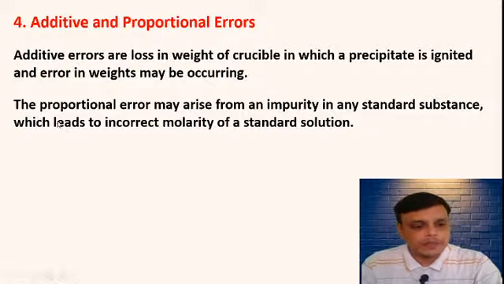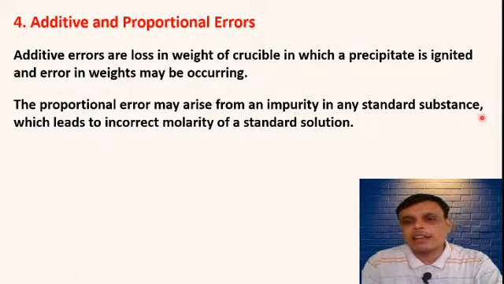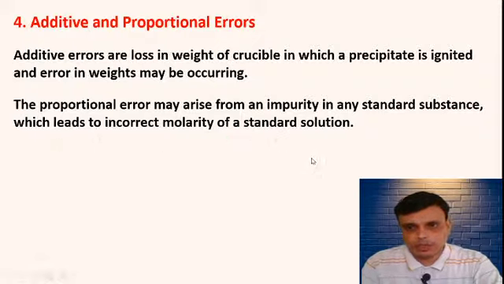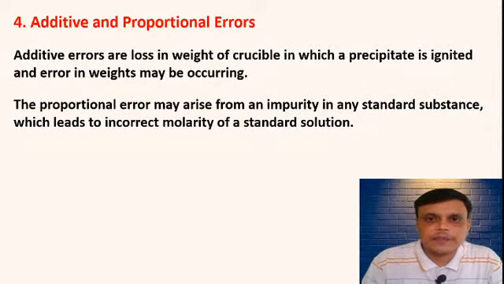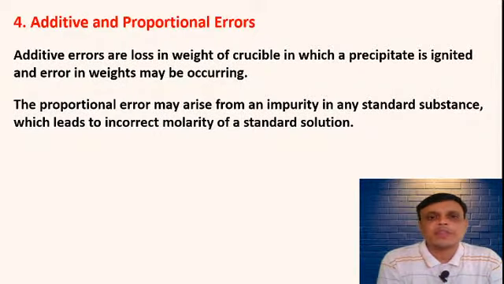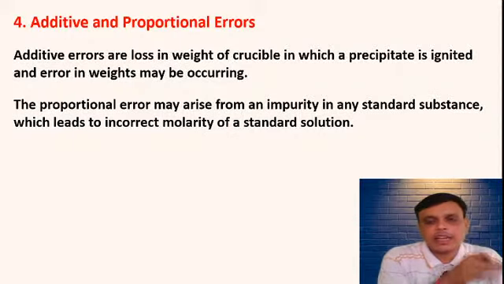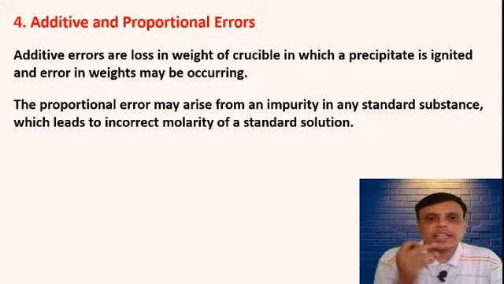Then the second point is the proportional error may arise from impurity in a standard substance, which leads to an incorrect molarity of standard solutions. For example, there is some primary standard substance, and while calculating the concentration or molarity of that substance, there is some impurity. That impurity also comes into the weight, and we will get an incorrect molarity.